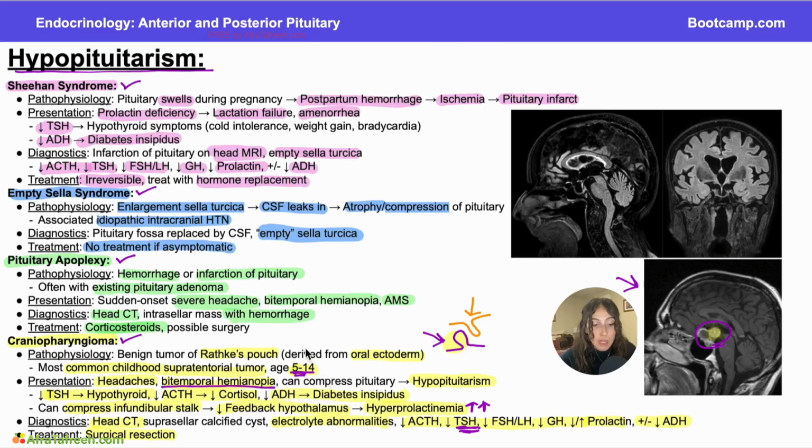And then they asked us which embryological layer is most likely responsible for producing this patient's pathology. Because you watched this video, you know the embryological layer most likely responsible for creating a craniopharyngioma is going to be oral ectoderm from Rathke's pouch. And that is how you would answer that question.